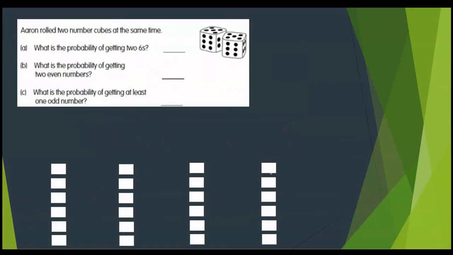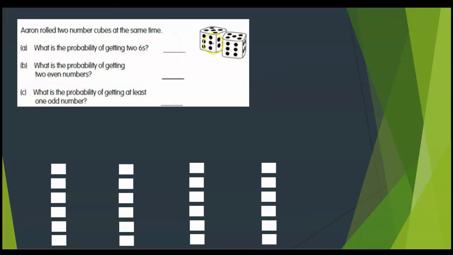Let's see the last question. It's a bit more advanced than the other fractions, so I want you to pay attention to this question. Aaron rolled 2 number cubes at the same time, 2 dice. All the examples about dice we took before had only 1 dice.